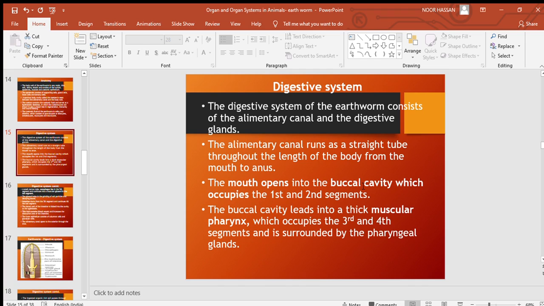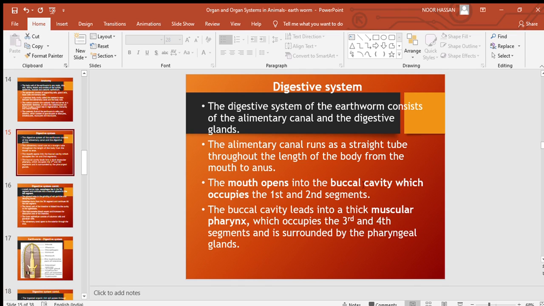cavity. So the digestive system starts with the mouth, which opens into the buccal cavity, and this occupies the first and second segments. Then the buccal cavity leads into a thick muscular pharynx which occupies the third and fourth segments, and it is surrounded by pharyngeal glands.